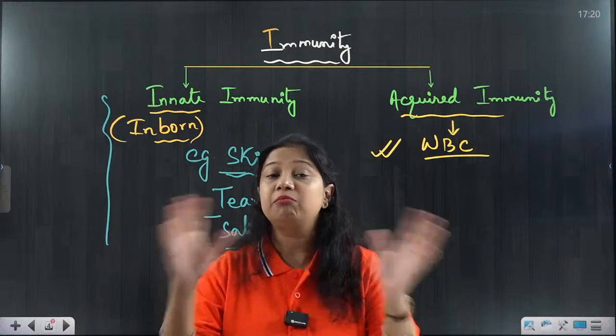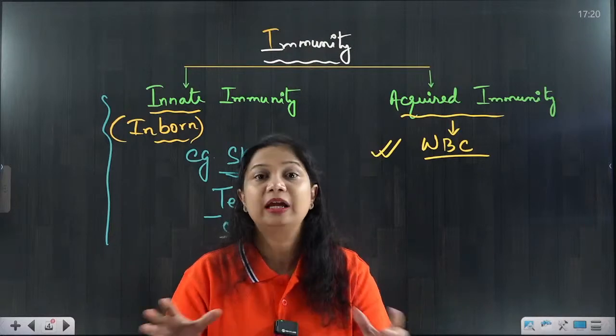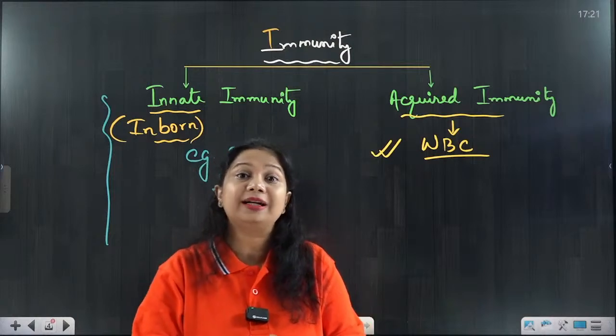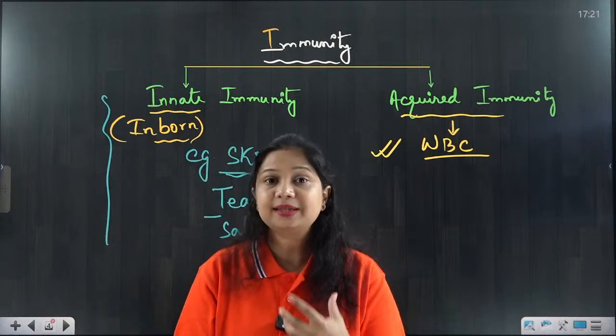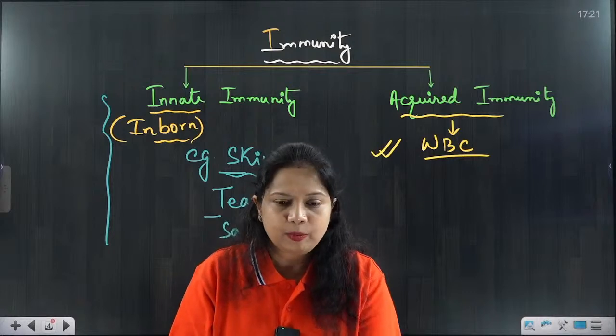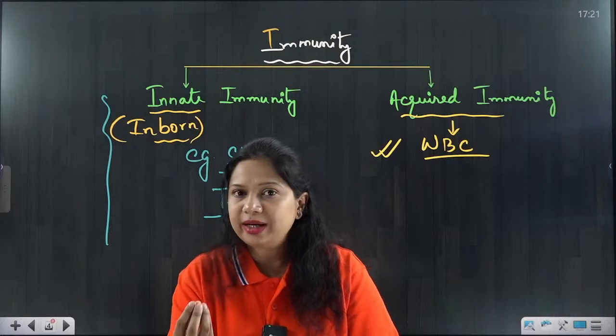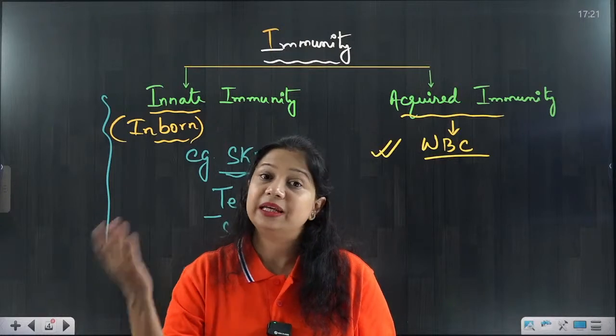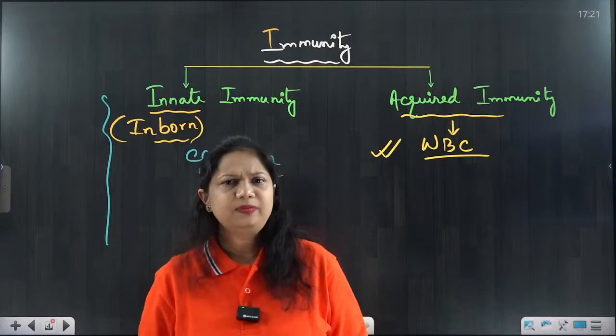Many chemicals and many cells are also getting involved in this. Okay. So why is it called acquired? It is called acquired because we are acquiring it either through a natural infection or by various other mechanisms.